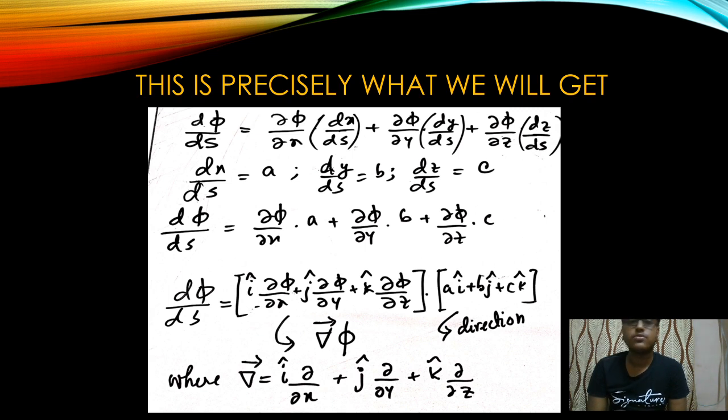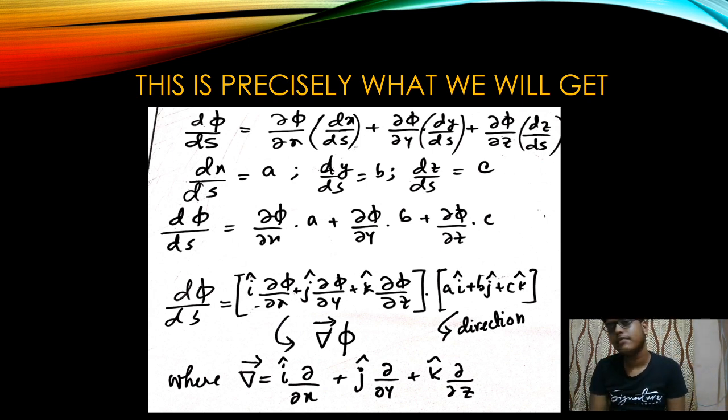Now students don't understand why it is called a vector, because it turns out to be a vector in its own way. It's a symmetry of nature. Nature has given this thing like this, and we have obtained it in a vector form, so it is ascribed a vector notation. Okay, so i cap del del x plus j cap del del y plus k cap del del z is precisely the del operator, the vector differential operator, and del phi is precisely the vector function that we get by acting this particular vector differential operator on a scalar function.